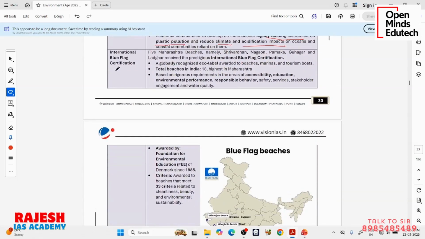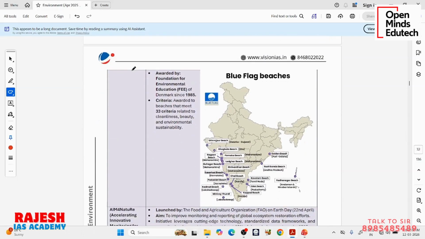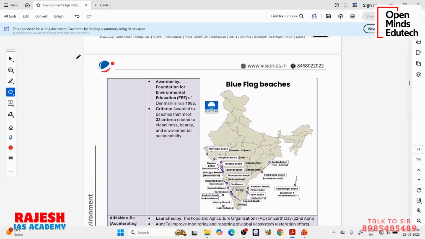Next is International Blue Flag Certification. Let me tell you very simply. We have beaches and coastal areas which are used for tourism, conservation, etc. Now there is something called the Foundation for Environmental Education in Denmark.